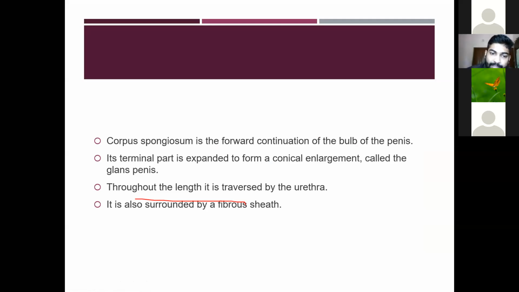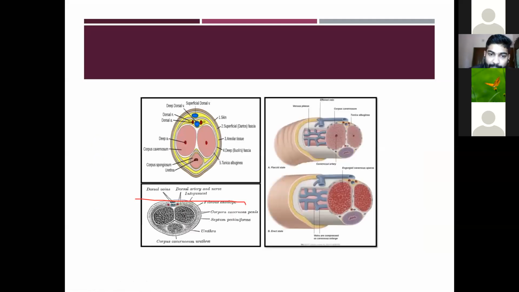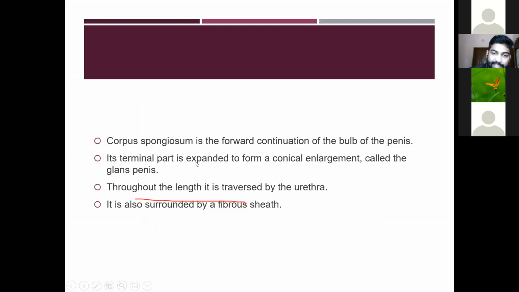Then throughout the length, it is traversed by the urethra. Okay, so the urethra passes through the middle of the corpus spongiosum. You can see here the urethra passes through the middle of the corpus spongiosum. Then it is surrounded by a fibrous sheath.